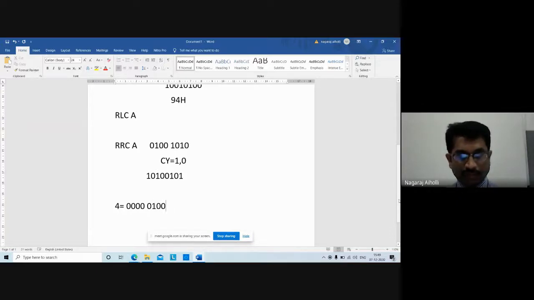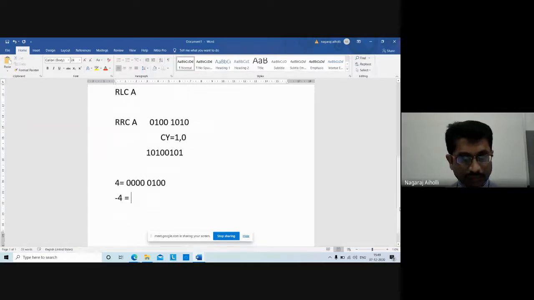Suppose you want to represent minus 4, I'll tell you all the logic. If you want to compute minus 4, then in the microcontroller, first it will take the ones complement of plus 4.